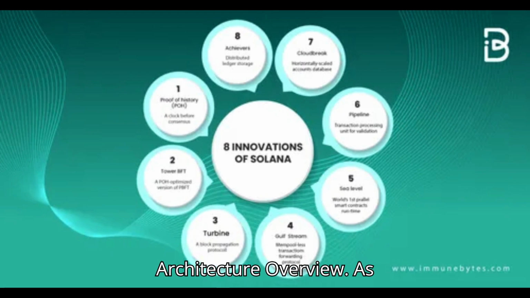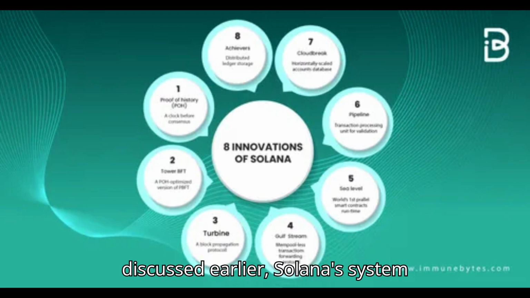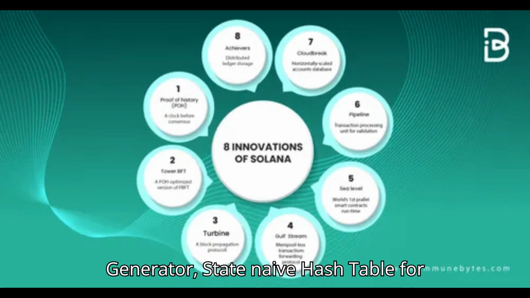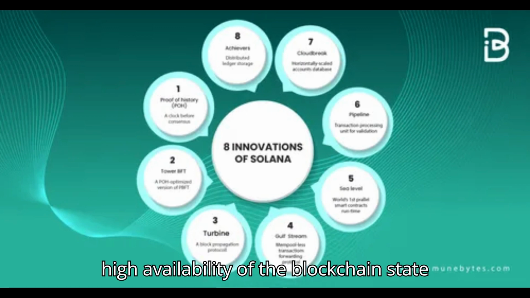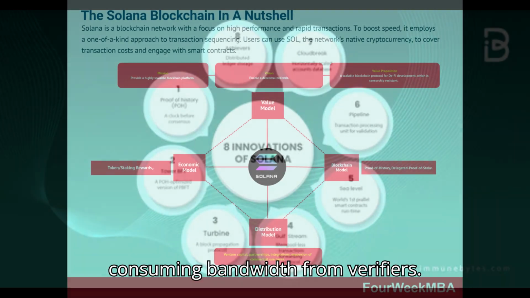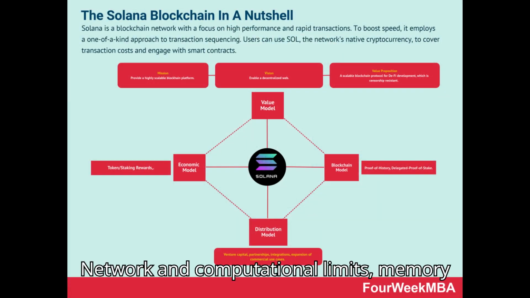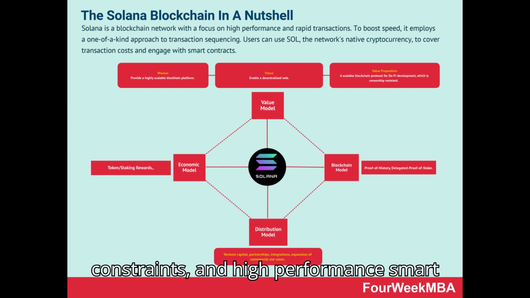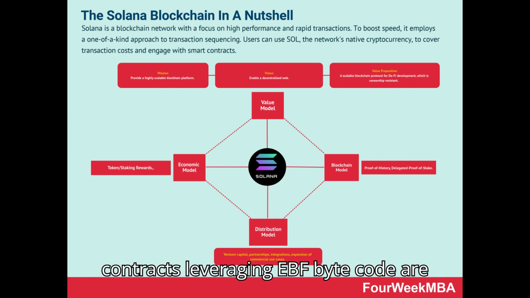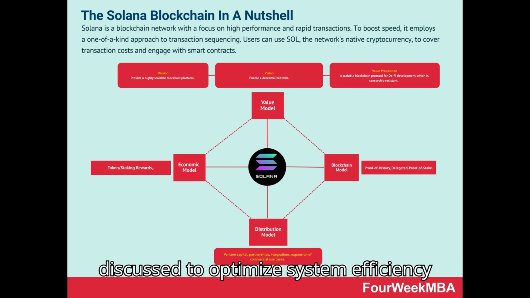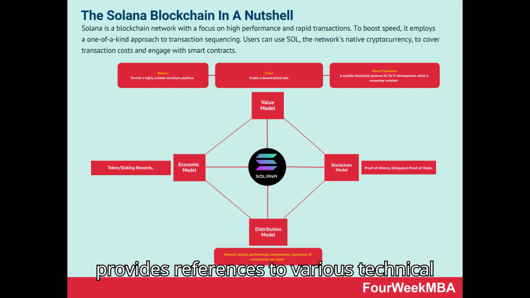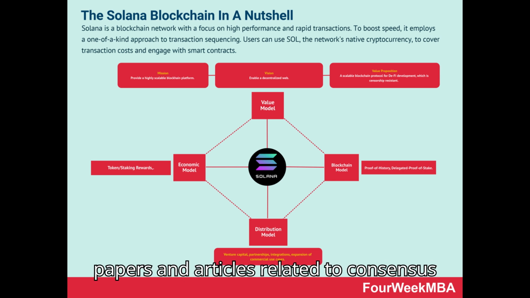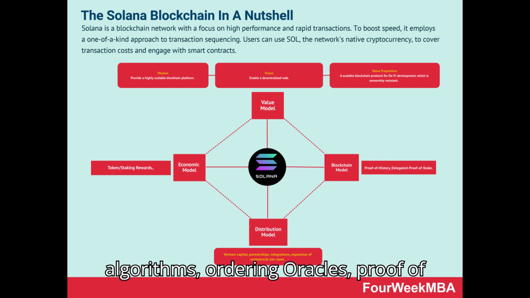System Architecture Overview. As discussed earlier, Solana's system architecture comprises key components like the leader, proof of history generator, state, naive hash table for user addresses, verifiers, nodes ensuring high availability of the blockchain state, and validators, which are virtual nodes consuming bandwidth from verifiers. Network and computational limits, memory constraints, and high-performance smart contracts leveraging eBPF bytecode are discussed to optimize system efficiency and throughput. Technical references.